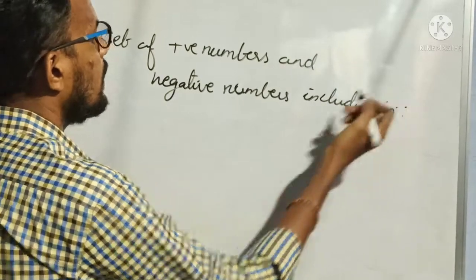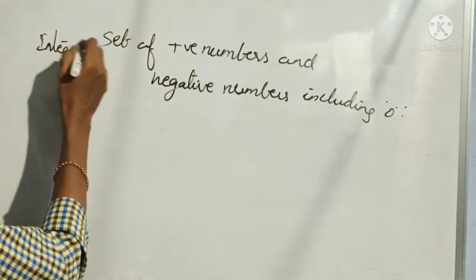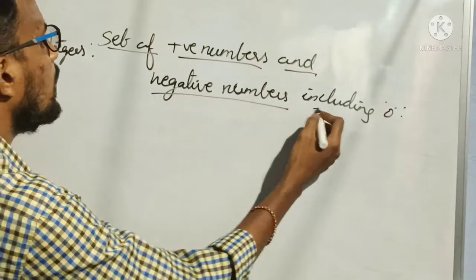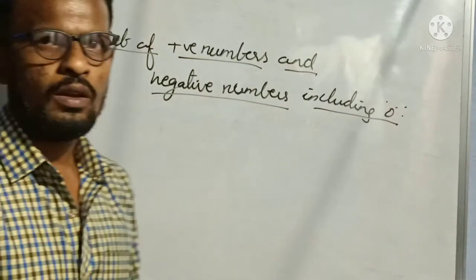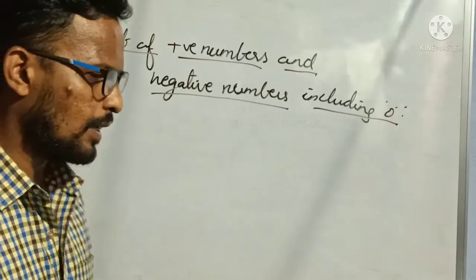This is what we have discussed about integers. So integers means set of positive numbers and negative numbers including 0. This is the best and good definition of integers.